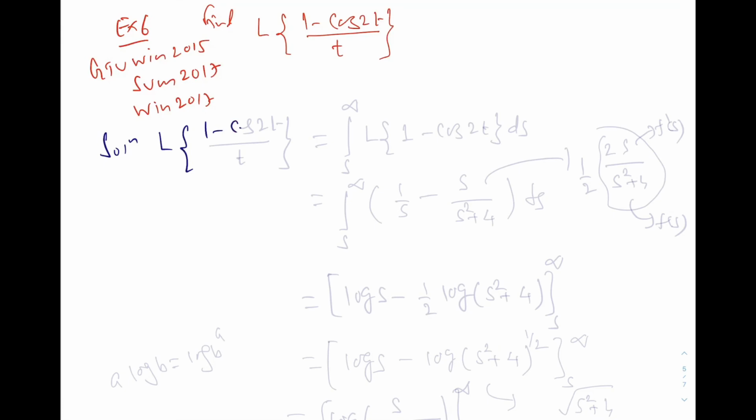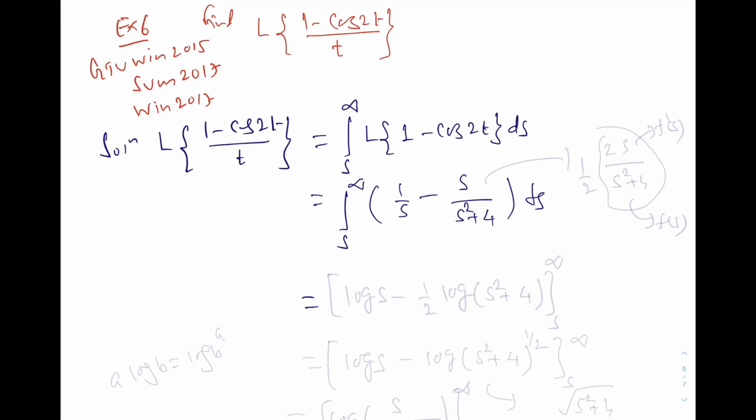Laplace transformation of (1 minus cosine 2t) by t. By using that theorem, integration from s to infinity of Laplace transformation of 1 minus cosine 2t ds. This is equal to, now Laplace transformation of 1 is 1 by s, and Laplace transformation of cosine 2t is s upon s square plus 4.